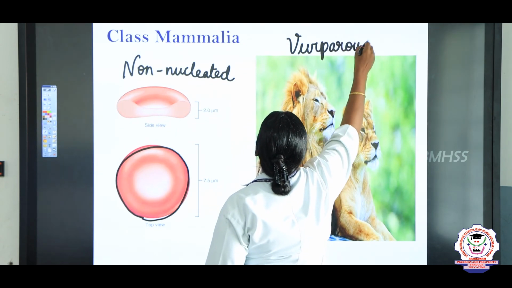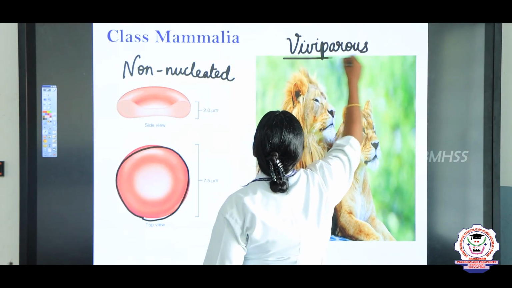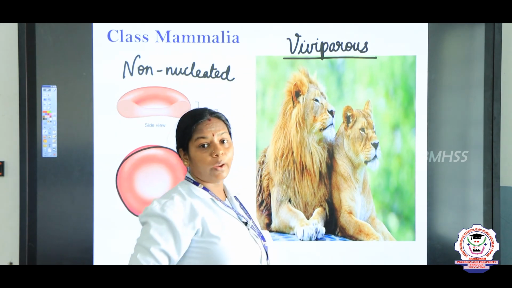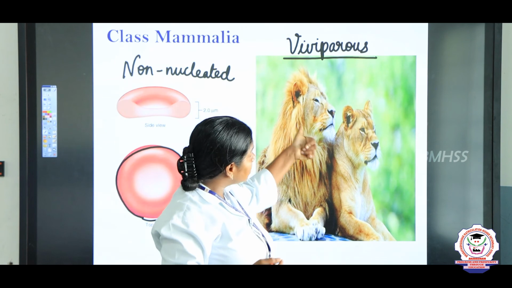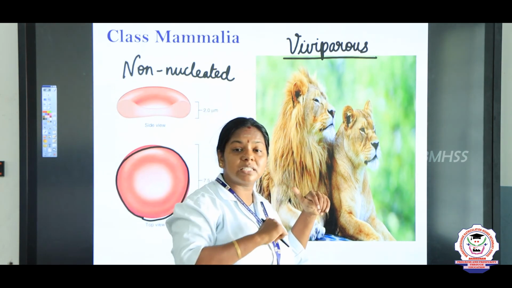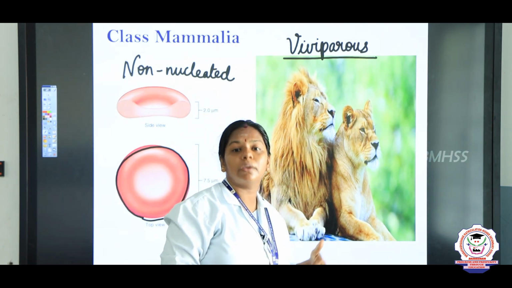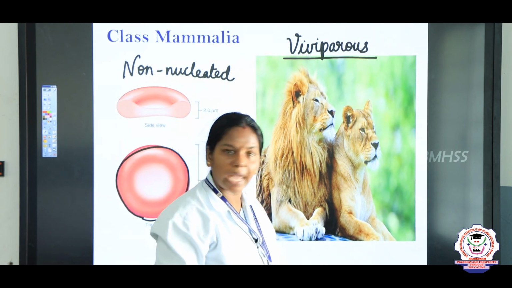Viviparous. What do you mean by viviparous? Viviparous means they give birth to live young ones. Kutti podradhu. Right? They do not lay the eggs. But there is one exception also that we will see in the examples. Most are viviparous. They give birth to live young ones.